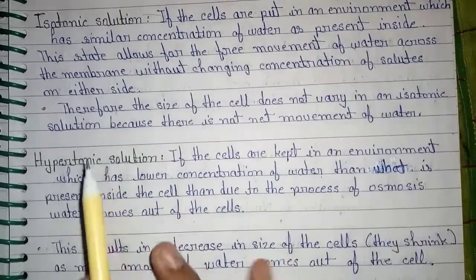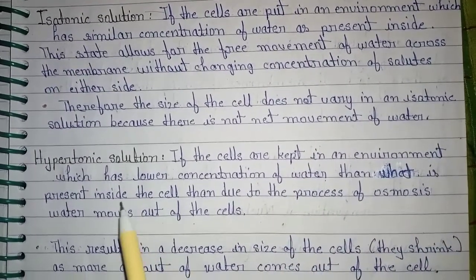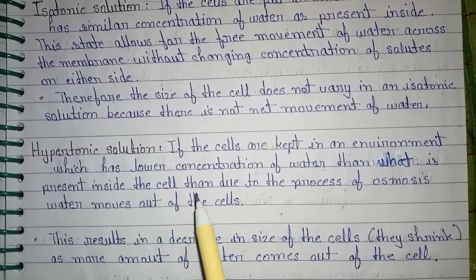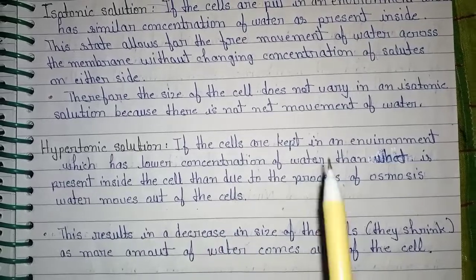Hypertonic solution. If the cells are kept in an environment which has a lower concentration of water than what is present inside the cell, then due to the process of osmosis, water moves out of the cell.